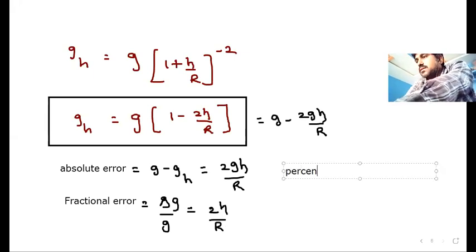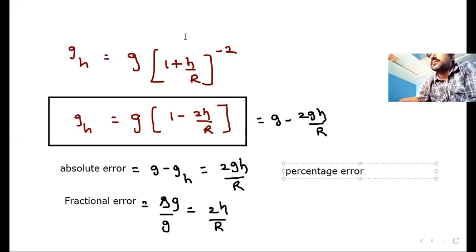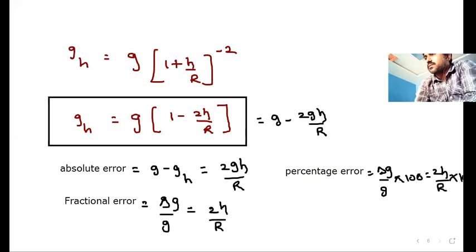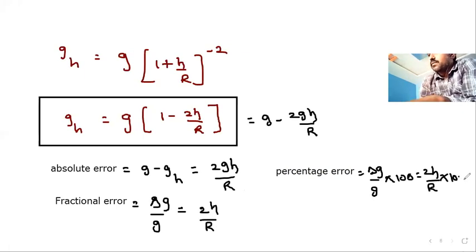Percentage error is nothing but delta G by G into 100. That means 2H by R into 100. So sometimes the question may directly ask us to calculate percentage error or absolute error or fractional error. Then these types of formulae can be used.